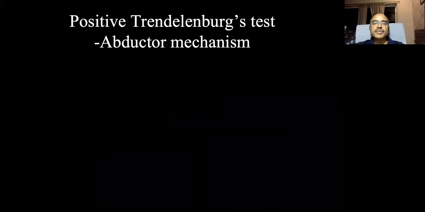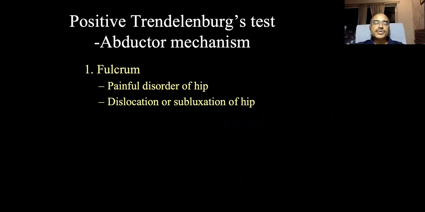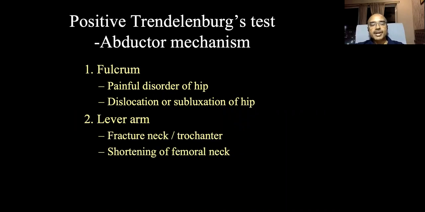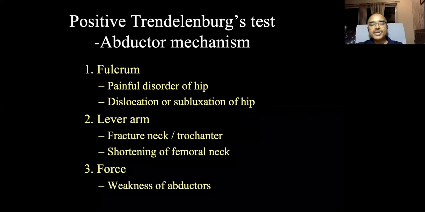So positive Trendelenburg test, as I told you, shows that abductor mechanism is poor. That may be a problem in the fulcrum, maybe in the lever arm, or in the force, that is weakness of abductor, that you can answer.